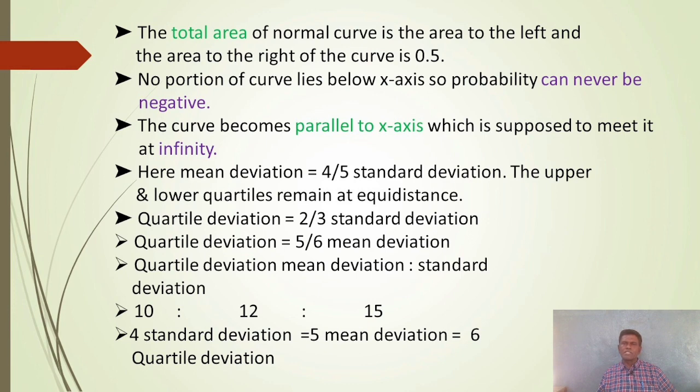Here mean deviation is 4 by 5 standard deviation. The upper and lower quartiles remain equidistant. Quartile deviation is equal to 2 by 3 standard deviation. Quartile deviation is equal to 5 by 6 mean deviation. Quartile deviation is to mean deviation is to standard deviation as 10 is to 12 is to 15. 4 standard deviation is equal to 5 mean deviation, which is equal to 6 quartile deviation.